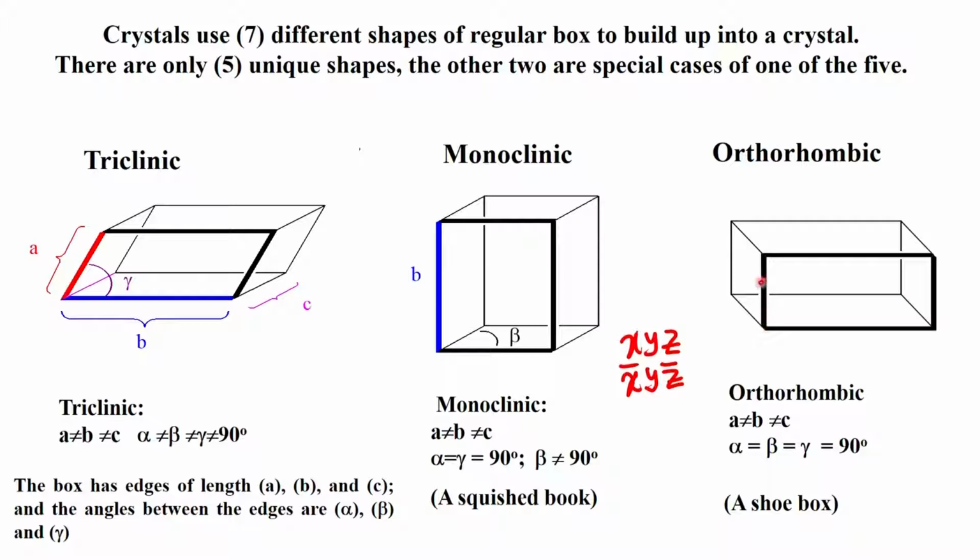So, if it is along the B direction, what are the 2 angles that have to be 90 degrees? In this particular case, the B axis was the unique axis, the 2 angles were alpha and gamma. So, if this is the A axis now, the 2 values will be beta and gamma. So, along the B direction we will have alpha and gamma 90 degrees, along the C direction we have the other 2 angles 90 degrees, and therefore, we get a condition A not equal to B not equal to C and alpha, beta, gamma are 90 degrees.